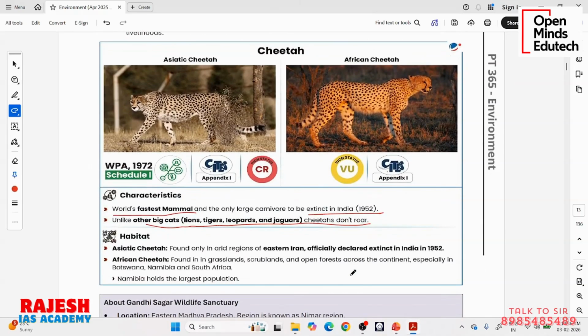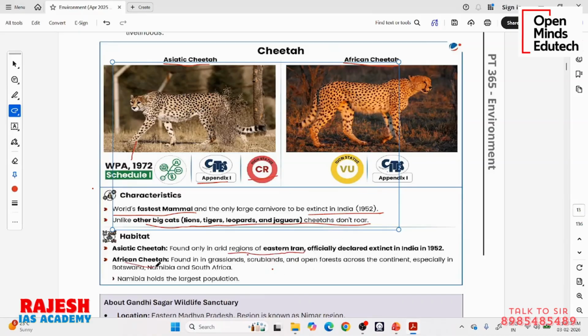Cheetahs are of two types, just like Asiatic and African lions. Cheetahs also have two types basically, Asiatic cheetah and African cheetah. So you can see the difference here. The Asiatic cheetah is in our Wildlife Protection Act Schedule 1 and it is in CITES Appendix 1. It is critically endangered because in India all are killed. Only very few exist in the arid regions of eastern Iran. Otherwise in India they are completely extinct.